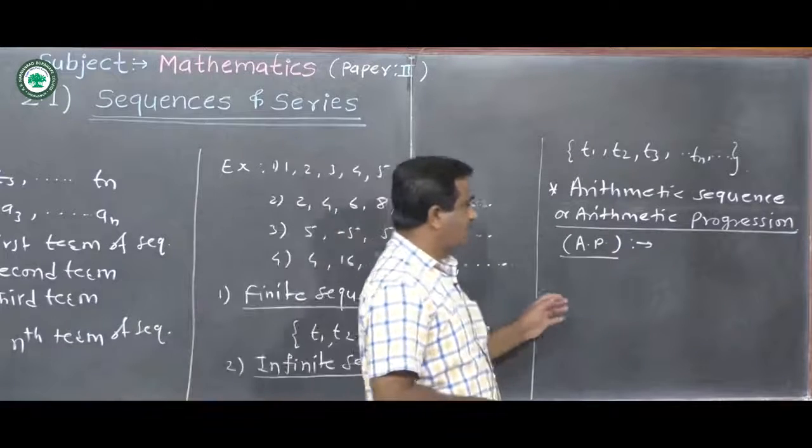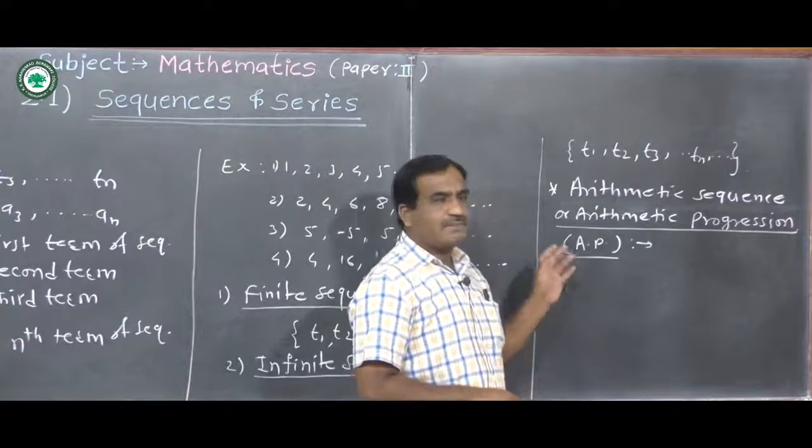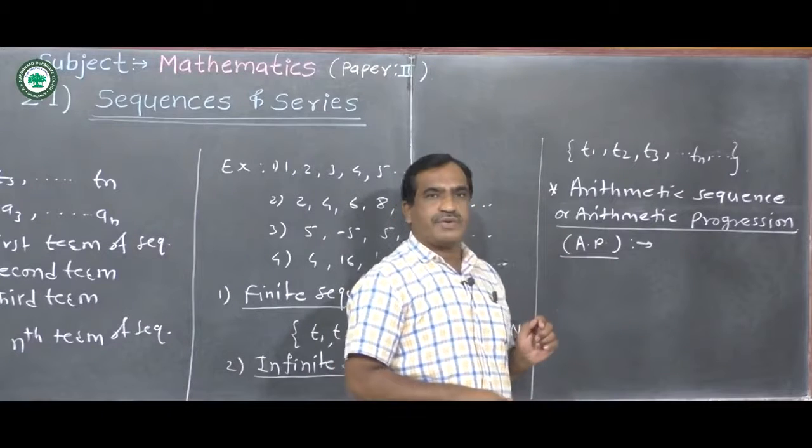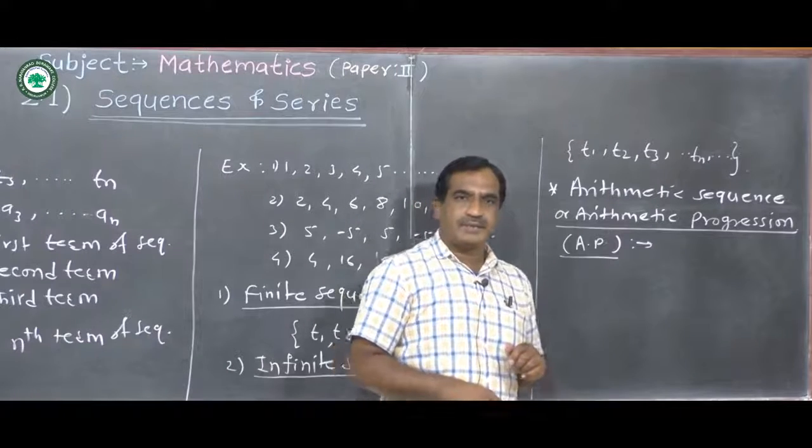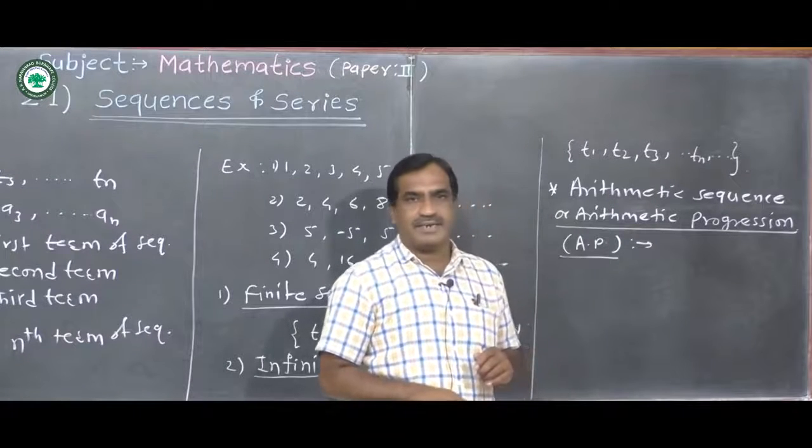In a sequence, if the difference between any two consecutive terms is constant for all n, then that sequence is called an arithmetic sequence.